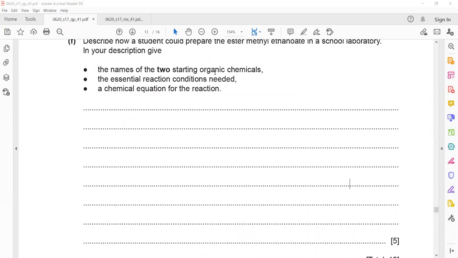So which 2 reagents should we take? We should take methanol and carboxylic acid, because it is methyl ethanoate, so we should take ethanoic acid.